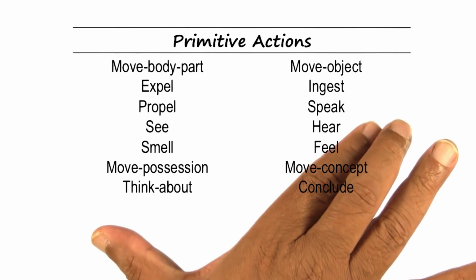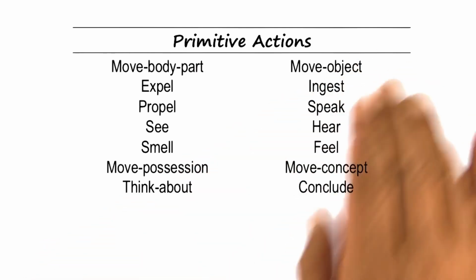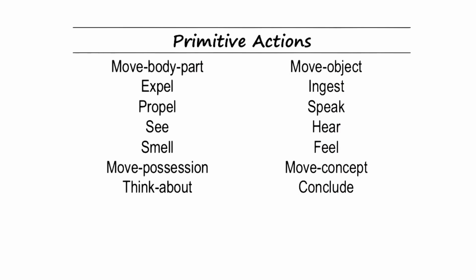Now you might say that these 14 primitive actions don't cover all the possible stories in the world, and that's probably true. You might also say that you can come up with a different ontology with a different set of primitive actions, and that might also be the case. So some of you may want to try your own hand, come up with the ontology. That's not the point. The point here is that we can now come up with an ontology of primitive actions and program AI agents using that ontology so that the AI agent can now understand a very large number of